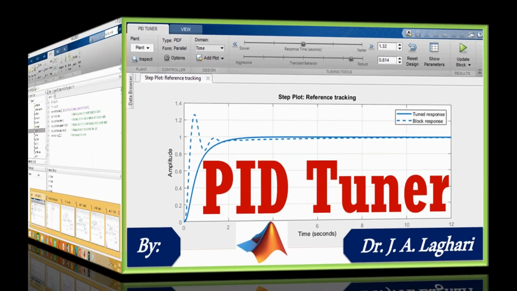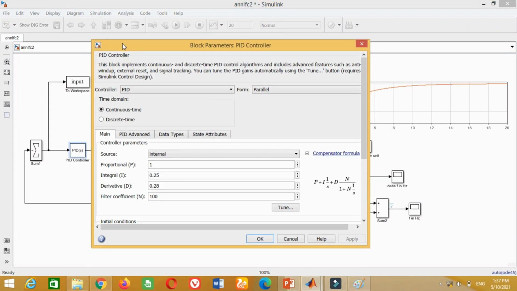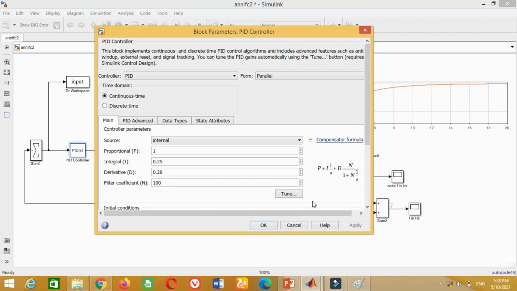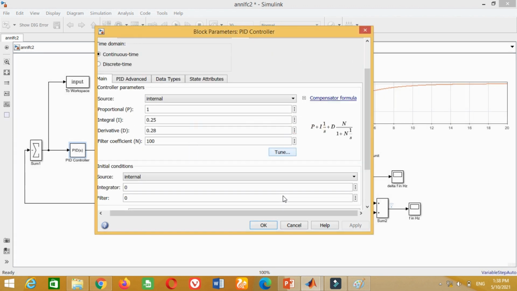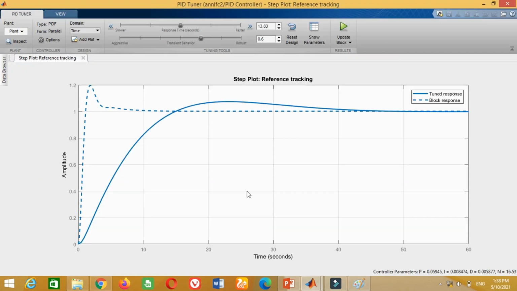To do this, just double click on the PID controller block. Now just click on this tune button. It may be noted that when you click on this tune button, MATLAB automatically opens the PID tuner and sends this graph directly to the PID tuner and automatically designs a tuned controller response of the voltage graph. You can see the PID tuner has brought the original block response in the PID tuner. Furthermore, at the same time, it has automatically tuned the voltage response with minimum overshoot and smaller settling time.